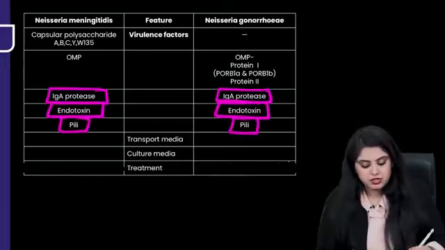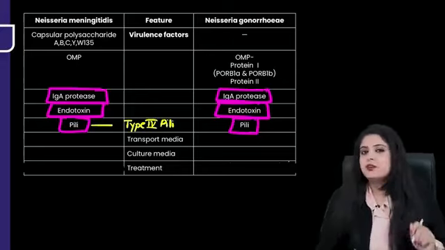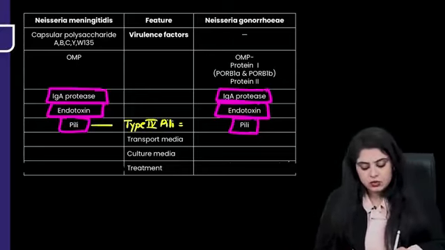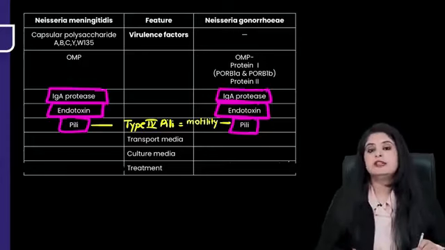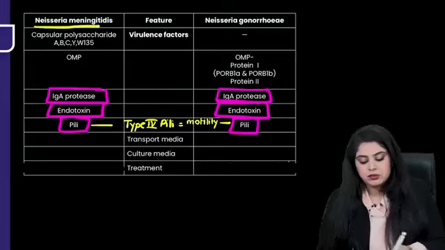Oh, is there something special about this pili? Yes. This type 4 pili that both of them have, pili is never for movement. What is for movement? Flagella. But can they show you motility because of this? Yes, we have noted that there is an element of motility that is seen along with Neisseria sometimes because of this type 4 pili. Now coming back, of these two, which one had a capsule?